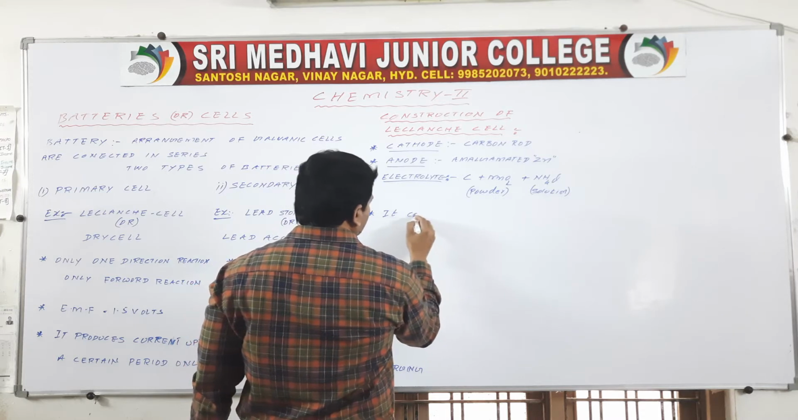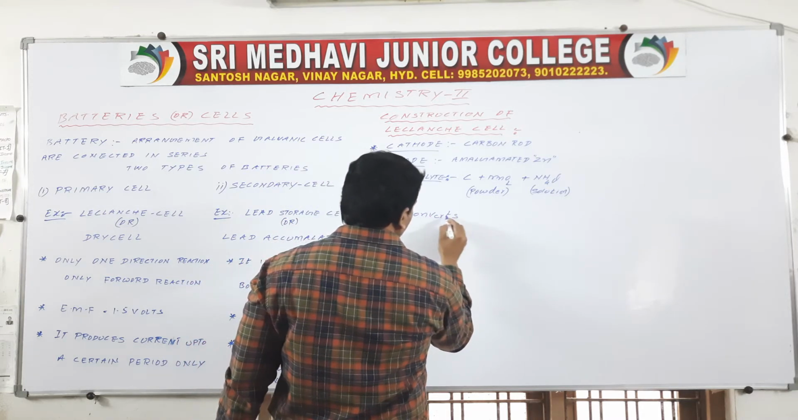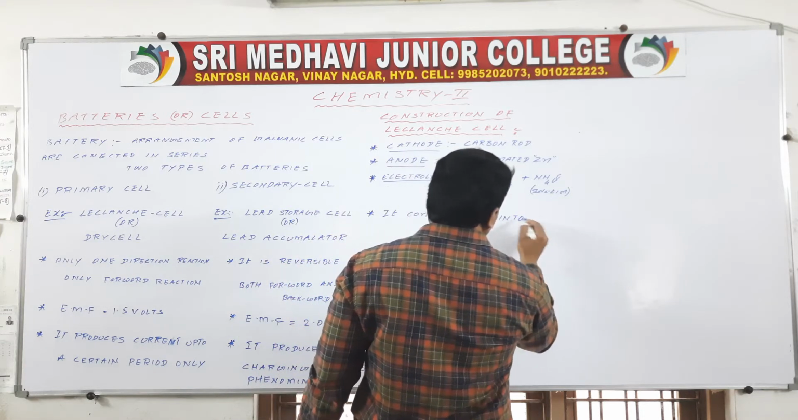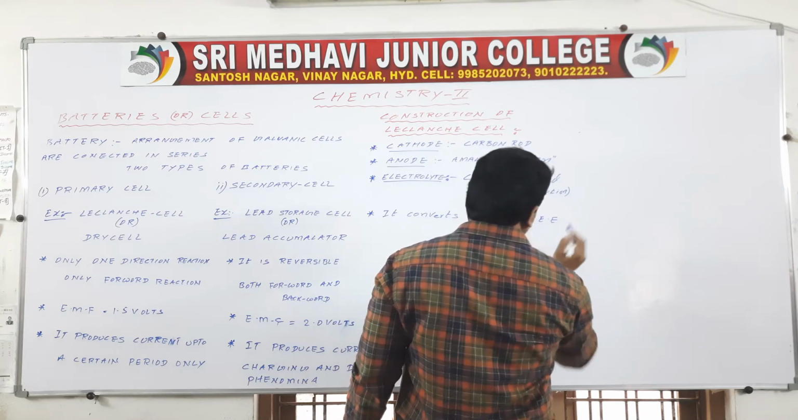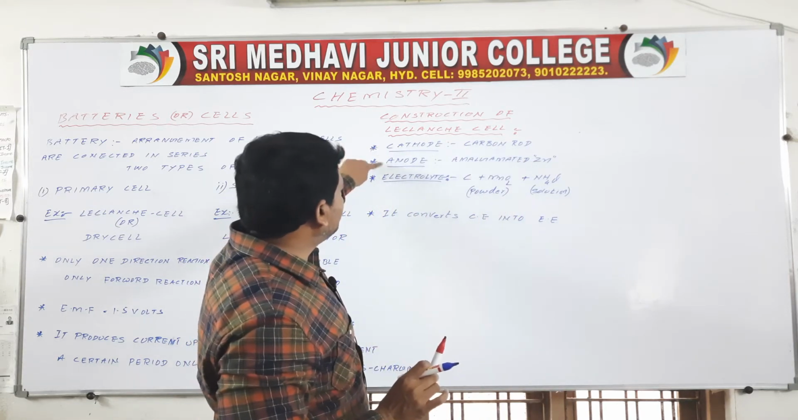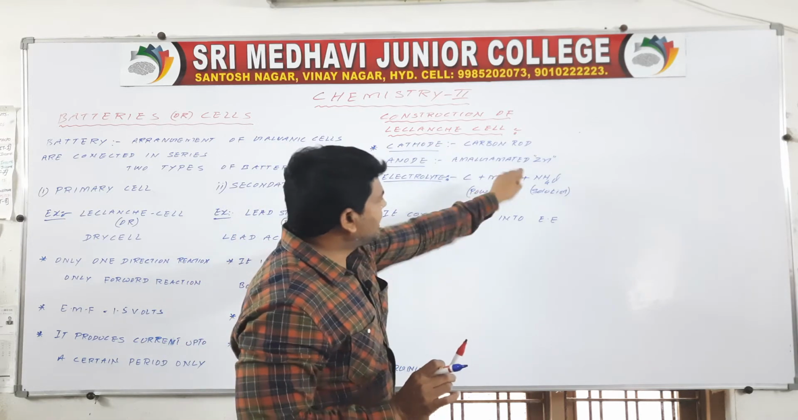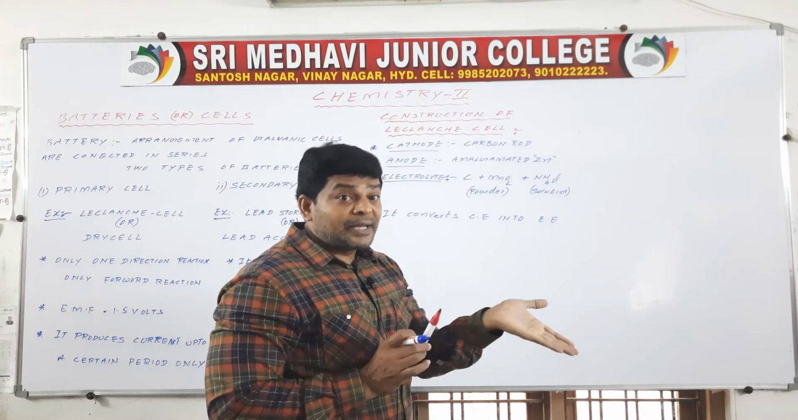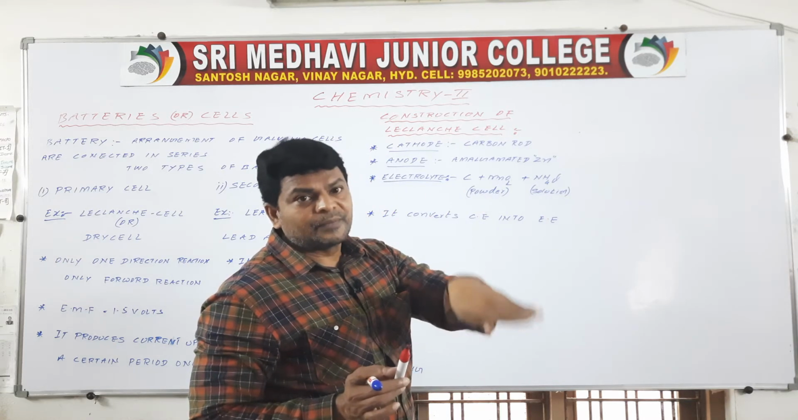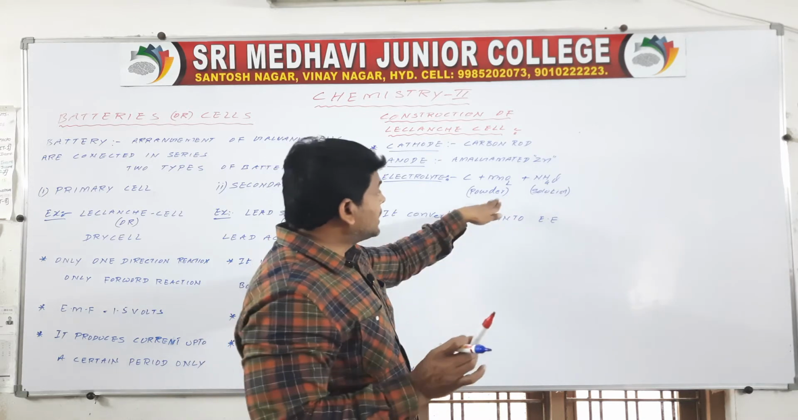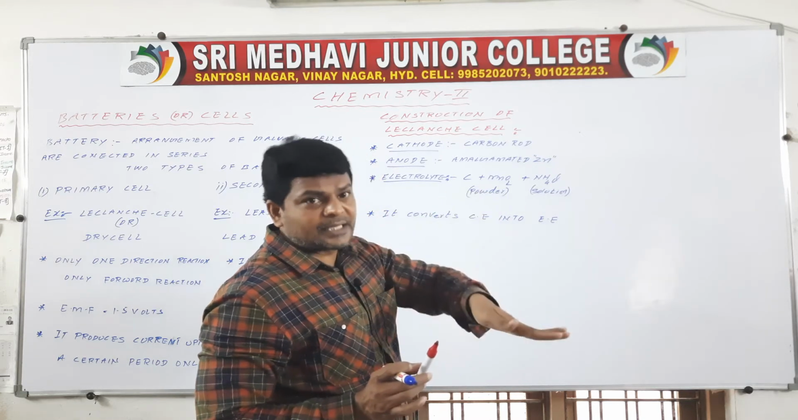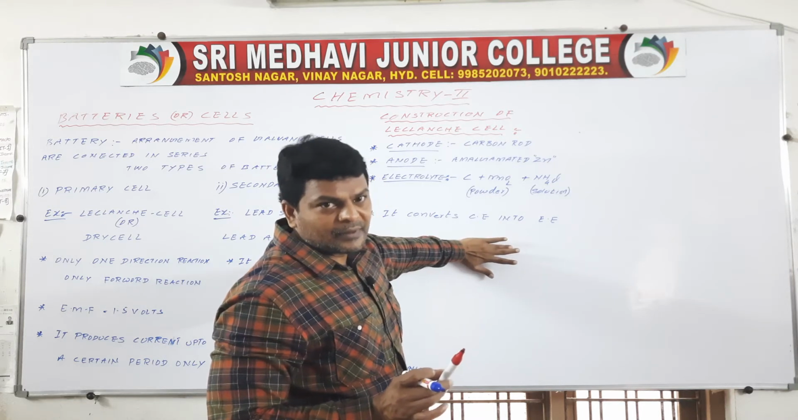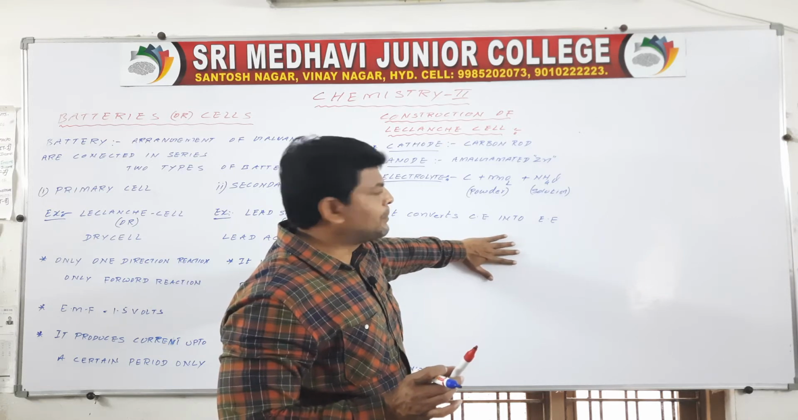It converts chemical energy into electrical energy. So here between these cathode and anode, the chemical reactions take place. Due to these chemical reactions, chemical energy will be produced. That chemical energy can be converted into electrical energy up to a certain period. As long as the chemical reactions exist, up to that period only, electrical energy will be developed.